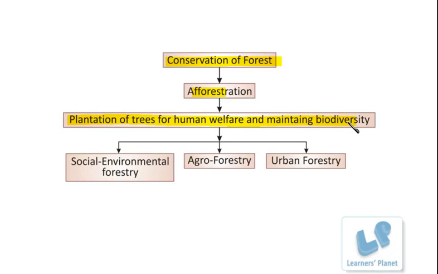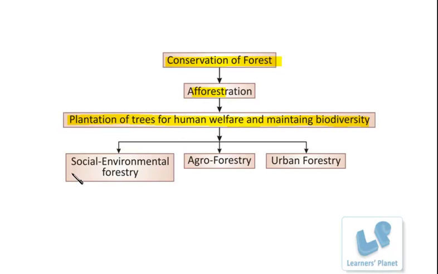Generally, what people are doing is either following agricultural practices on the deforested lands, or they are setting up areas where industrial products could be grown. So while doing this afforestation, steps should be taken to consider these human welfare activities as well as the maintenance of biodiversity.